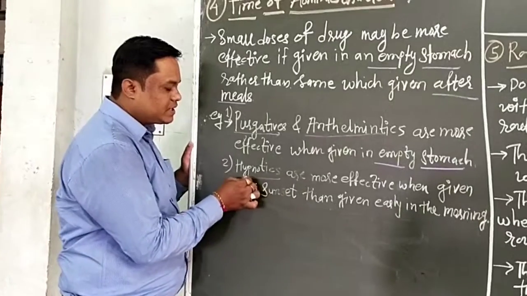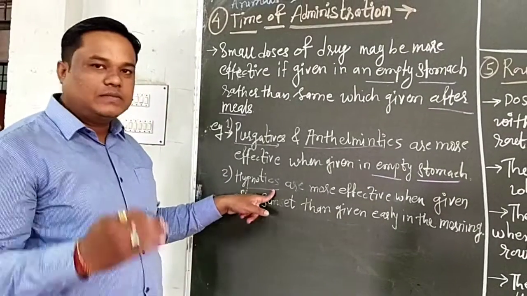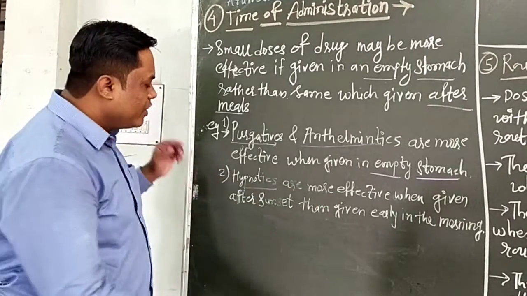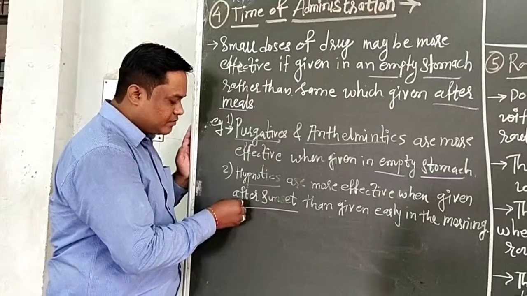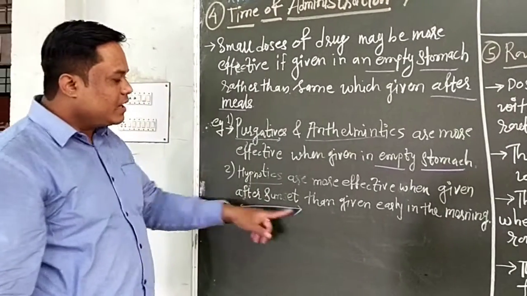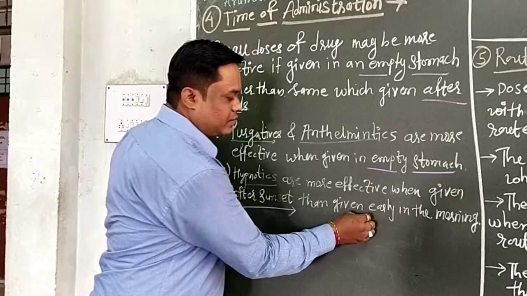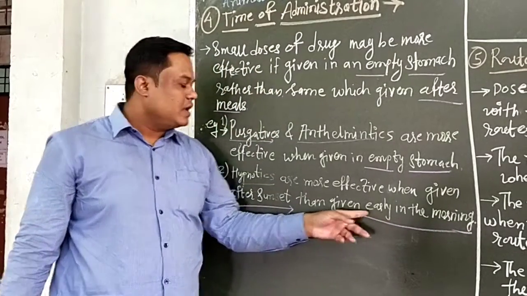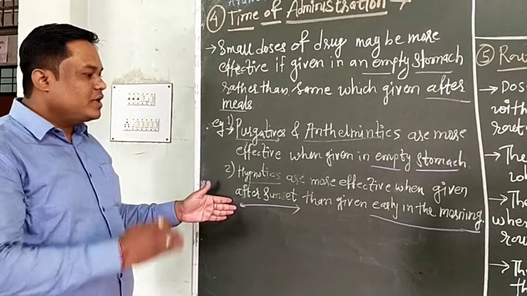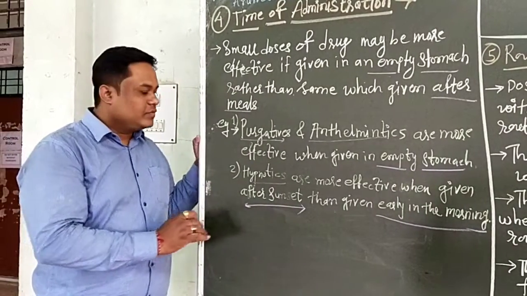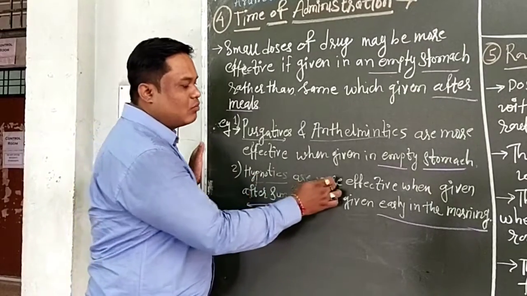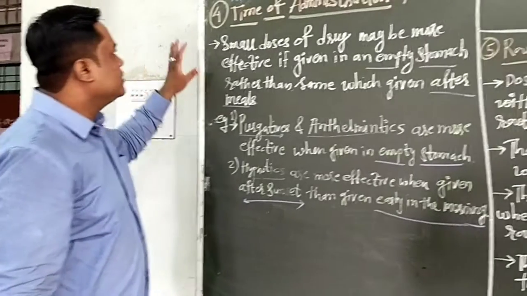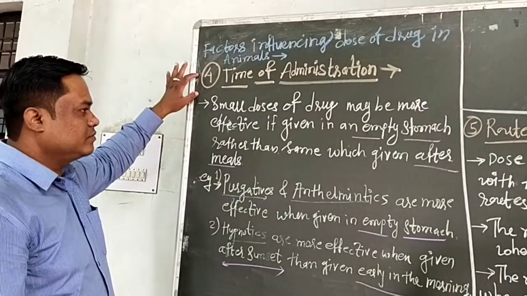Hypnotics means depressants. They are called CNS depressants, which calm the person or suppress the activity. They are more effective when given after sunset than when given early in the morning. What is the reason? Early in the morning the body is stimulant in nature, and after sunset the body's stimulant activity is decreased. Therefore, this type of hypnotic drug is more effective when given after sunset. This is all about the time of administration.